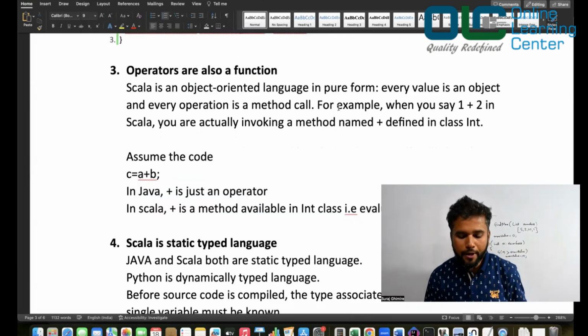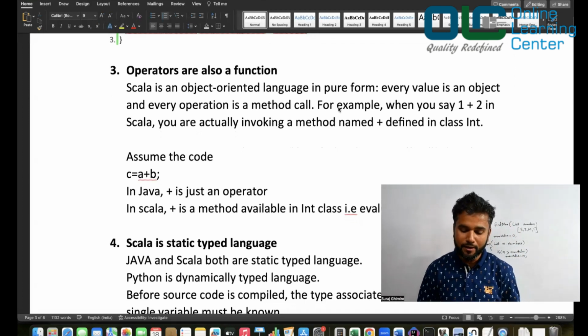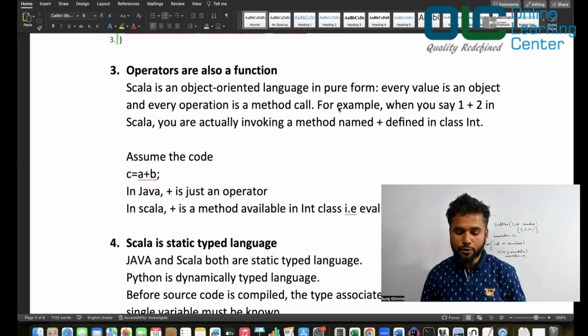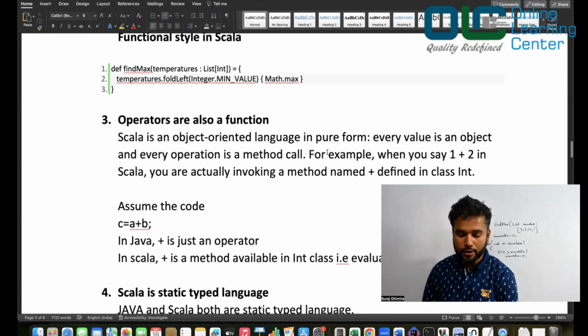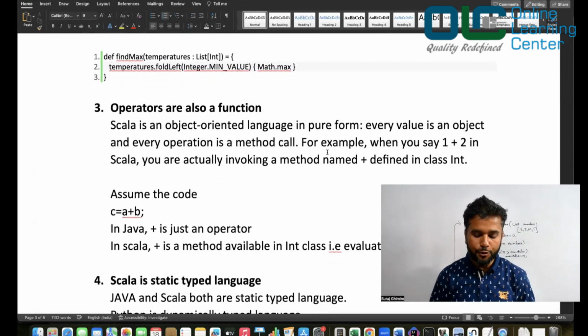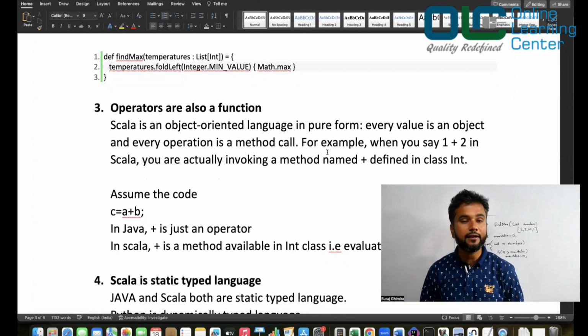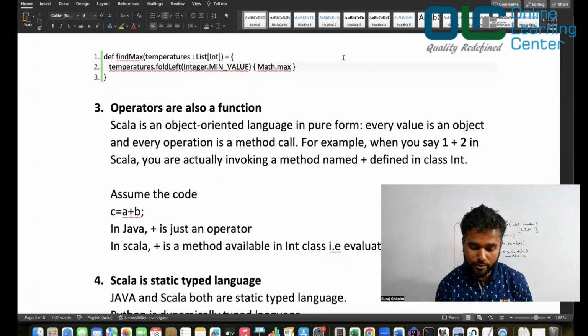Next, operators are also a function. That's the beautiful concept. Scala is an object-oriented language in pure form, which means every value is an object and every operation is a method call. For example, when you say 1 plus 2 in Scala, you're actually invoking a method named plus defined in the class Integer. So let's talk about that as well.